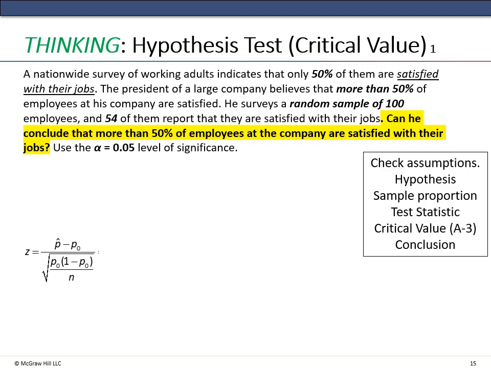So let's look at this. Again, this should be getting a little more familiar now. We're working through these type of problems in a very similar fashion, just some minor tweaks to the formulas. So if you want, hit pause and try this one.